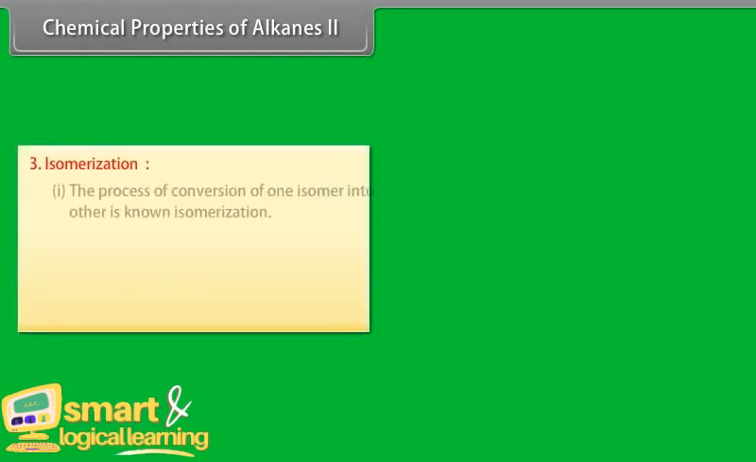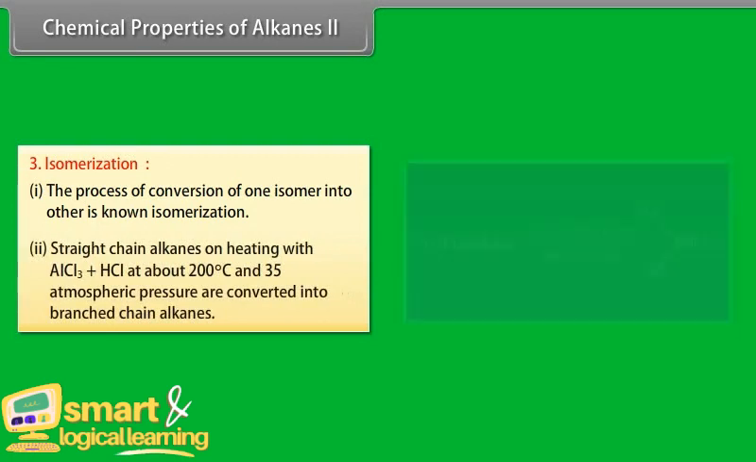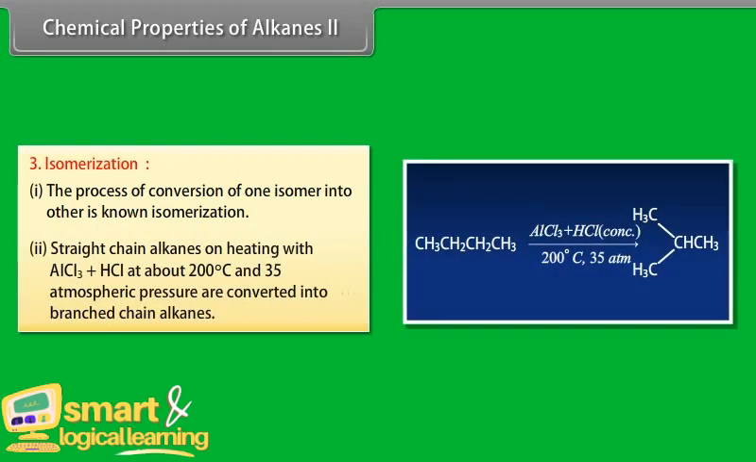Isomerization. Number 1: the process of conversion of one isomer into another is known as isomerization. Number 2: straight chain alkanes, on heating with AlCl3 plus HCl at about 200 degrees centigrade and 35 atmospheric pressure, are converted into branched chain alkanes.